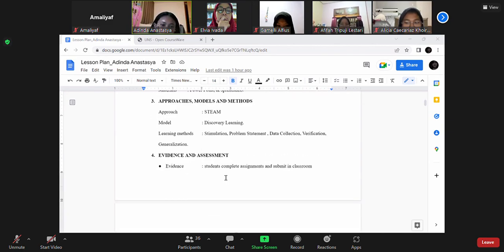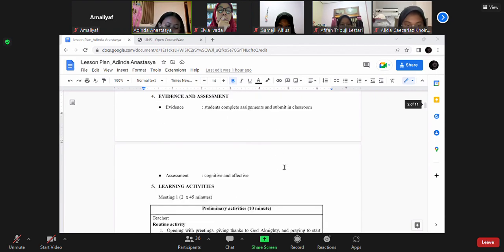For the learning model and method, I choose the STEAM approach and I use the discovery learning model. And lastly, I use the simulation learning method: problem formulation, data collection, verification, generalization, and evidence and assessment. I took the evidence of learning from the collection of student assessments. For assessment, I make 2 assessments, cognitive and affective.